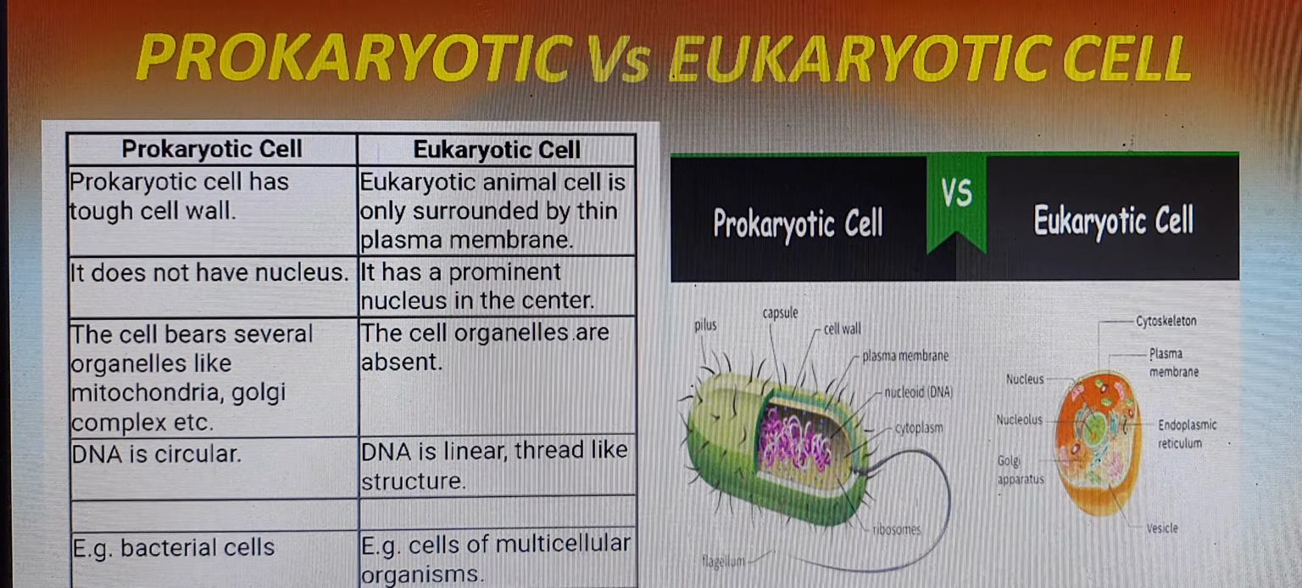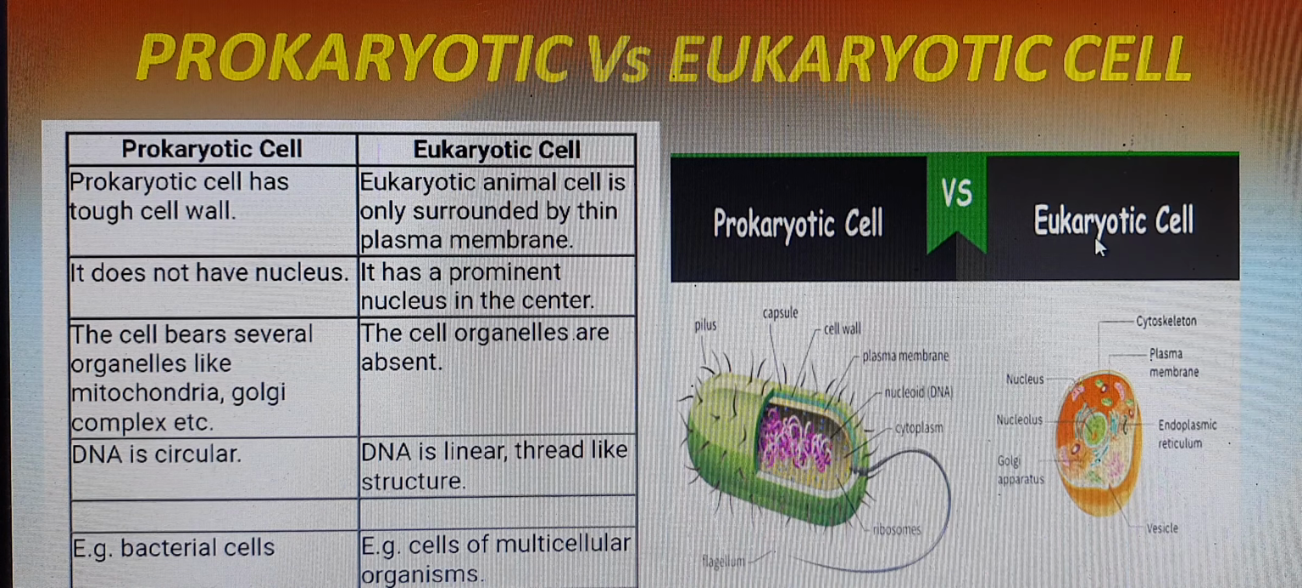Children, prokaryotic cells are normally found in bacteria, blue-green algae, and mycoplasma (PPLO). So this type of cell we get is the prokaryotic cell. Normally it is found in unicellular species. All the unicellular species have prokaryotic cells, whereas multicellular species have eukaryotic cells.